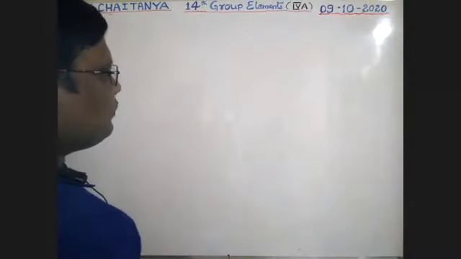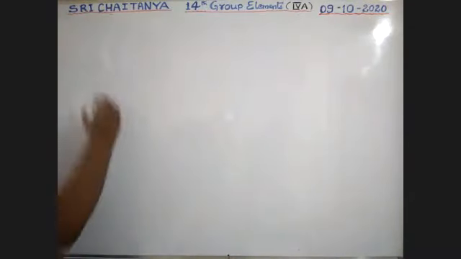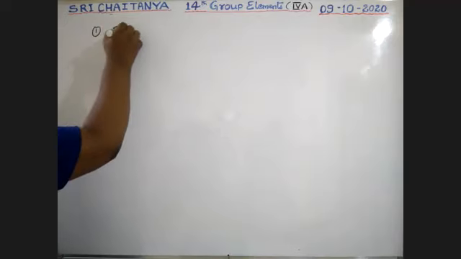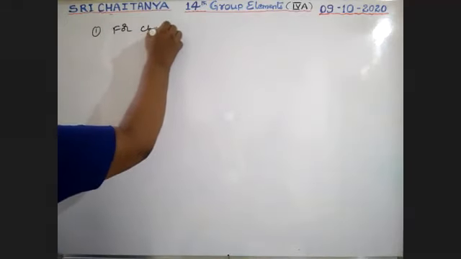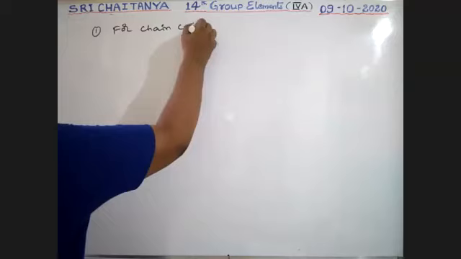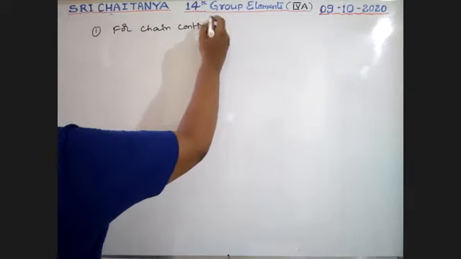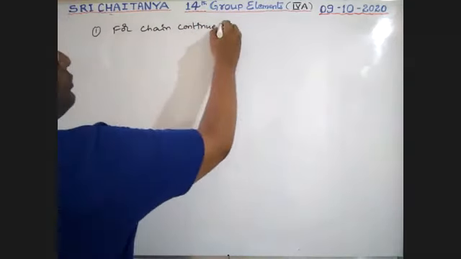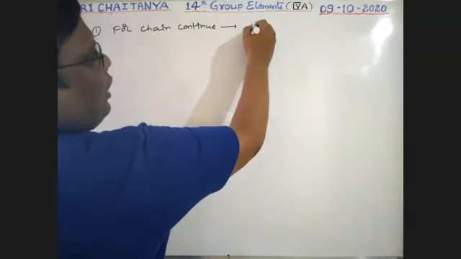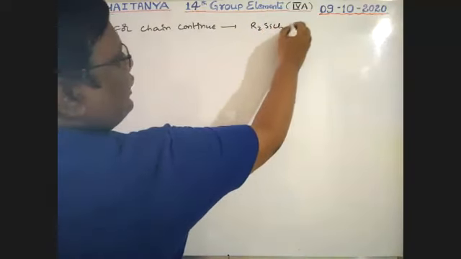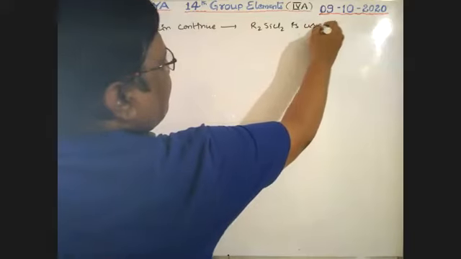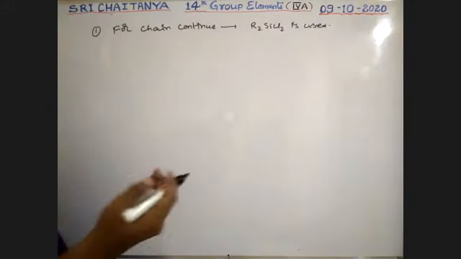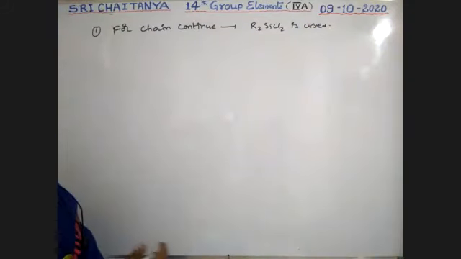See boys, first point: for chain continuation, R2SiCl2 is used.